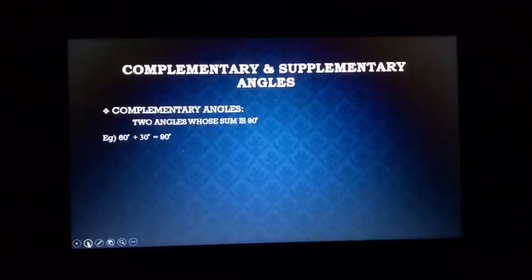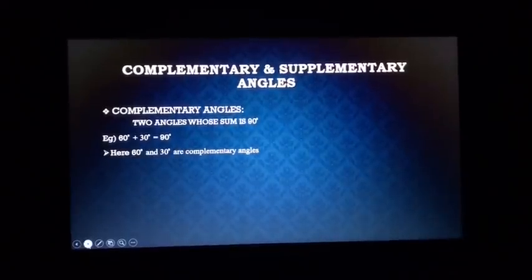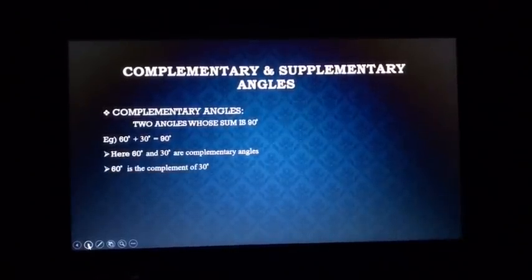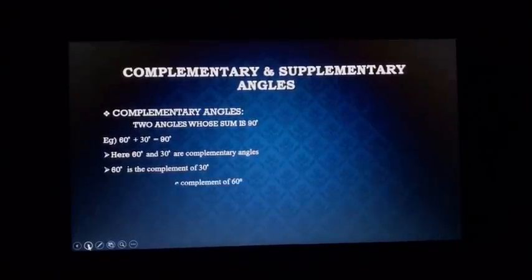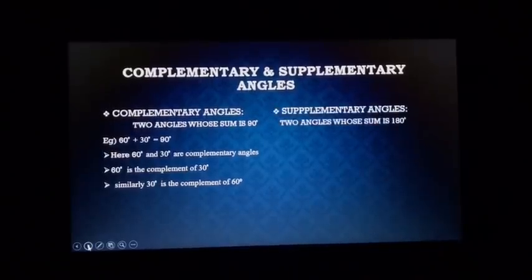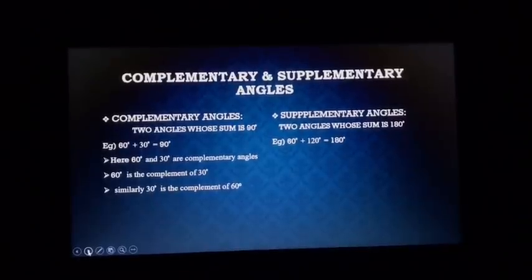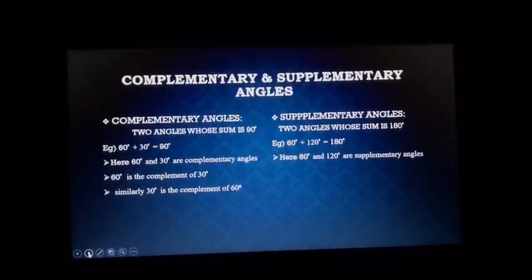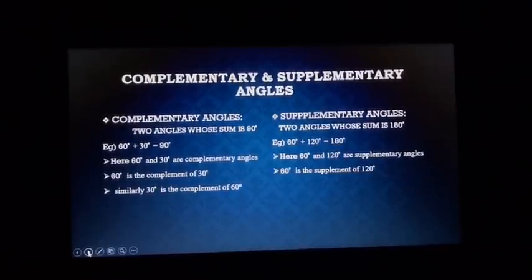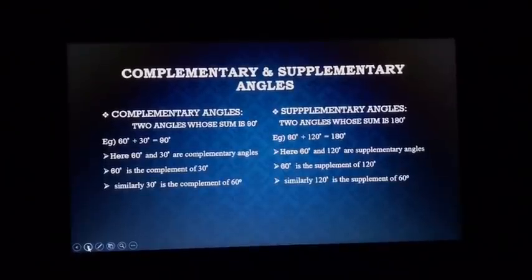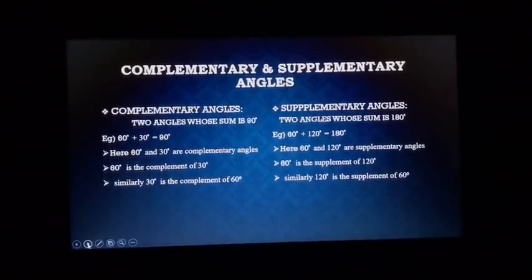So these two angles are called complementary angles. It can also be said that 60 degree is the complement of 30 degree, or 30 degree is the complement of 60 degree. In the same way, the definition of supplementary angles: two angles whose sum is 180 degree are called supplementary angles. For example, 60 degree plus 120 degree is 180 degree, and 60 and 120 are called supplementary angles. 60 degree is the supplement of 120 degree, and similarly 120 is the supplement of 60 degree.